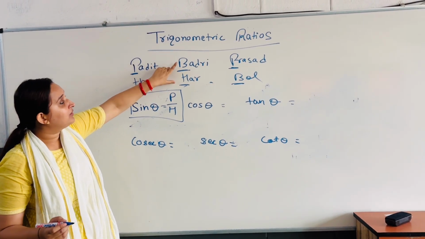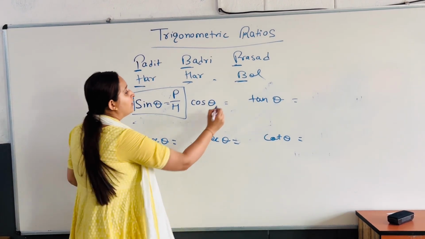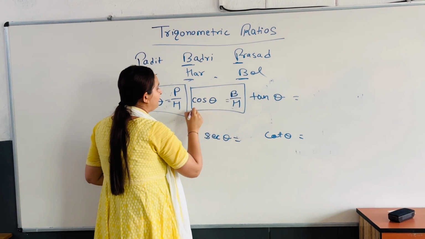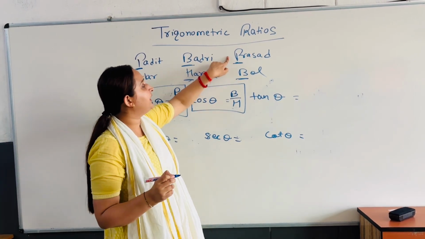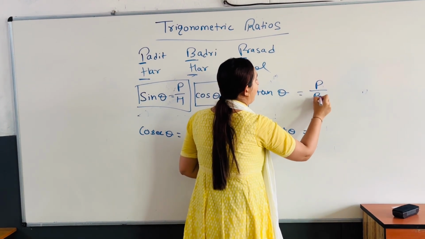Similarly, the second is B and H, so cos theta is base upon hypotenuse. And the third is P by B, so tan theta is perpendicular by base.